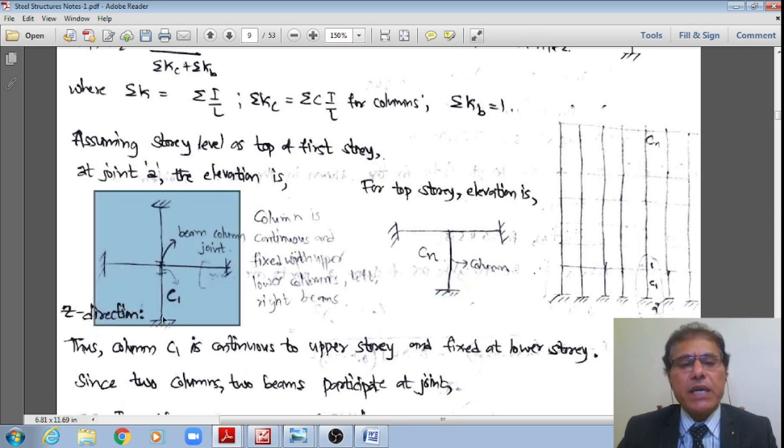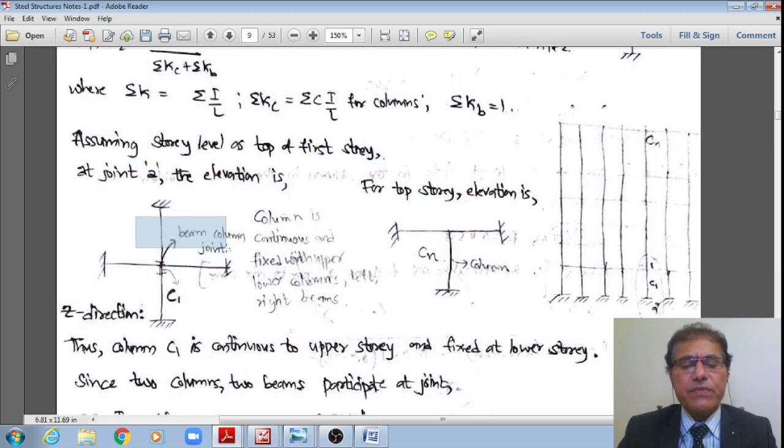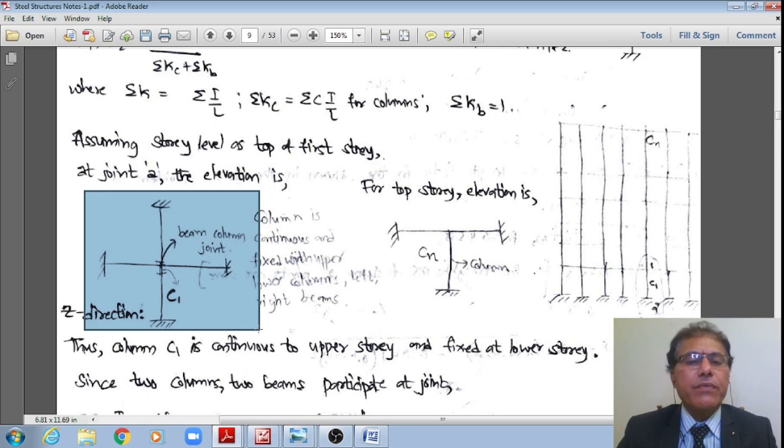It is fixed at the base, whereas it continues in the first floor, and the beams are there to the left as well as right. Therefore I am taking out a cut section of what I am highlighting, and I am drawing that in an exaggerated view.